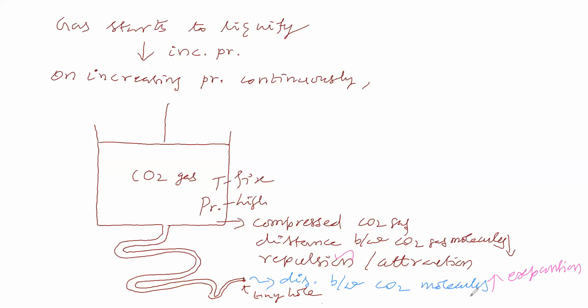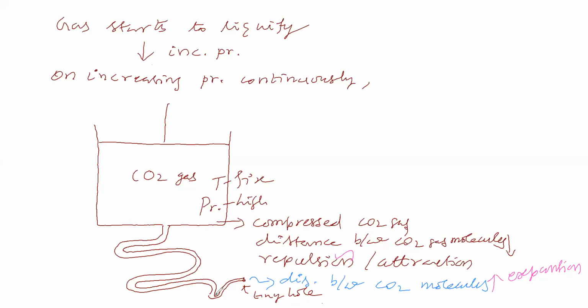Now you say, who made the distance between carbon dioxide gas molecules rise? Was it done by us or by their own, by carbon dioxide? So you are saying it is done by carbon dioxide. Here you see that one student says it is done by us.